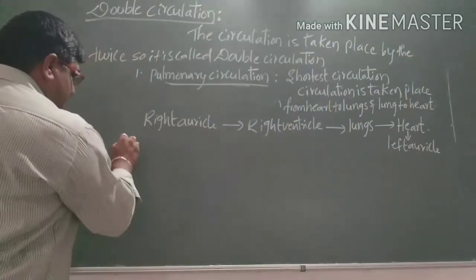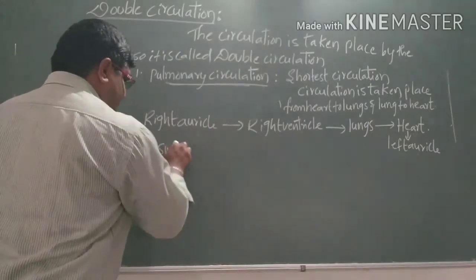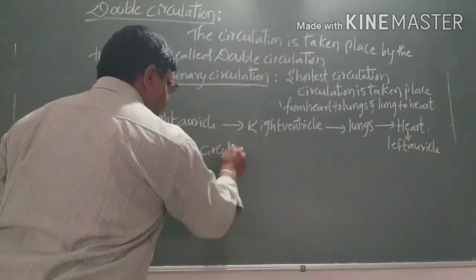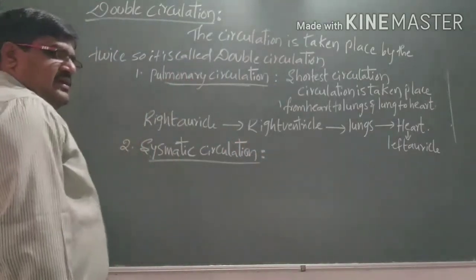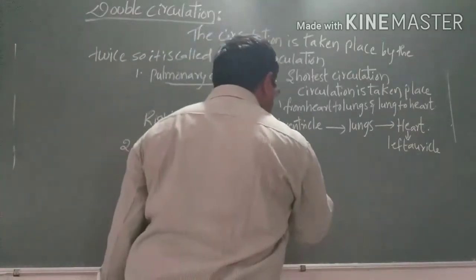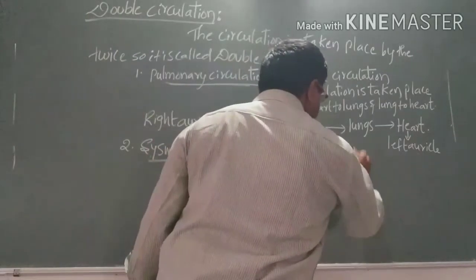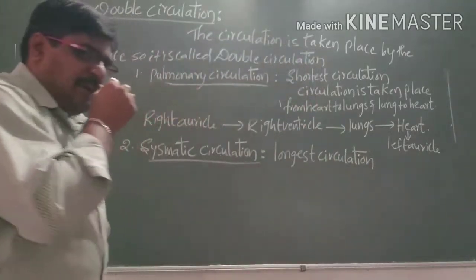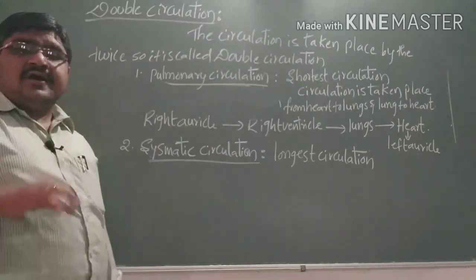And the second one is the systemic circulation. Here it is the longest circulation. Why? Because from the heart it goes to different parts of the body, and again the deoxygenated blood from different parts of the body is carried into the right auricle.